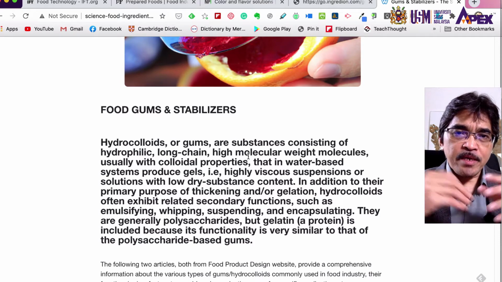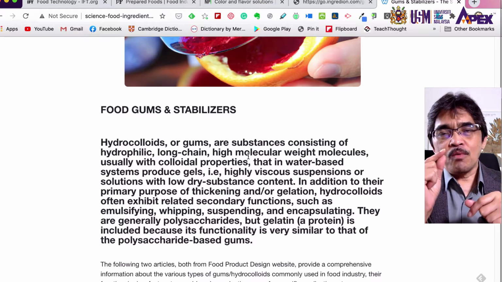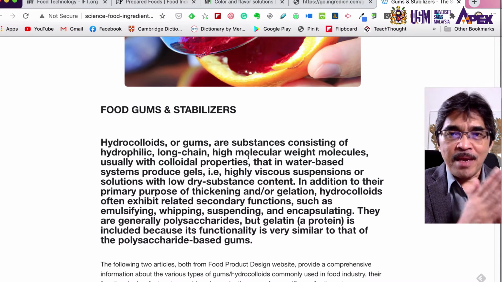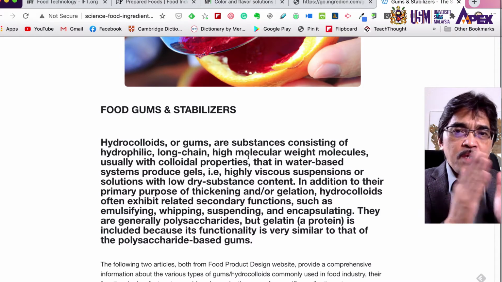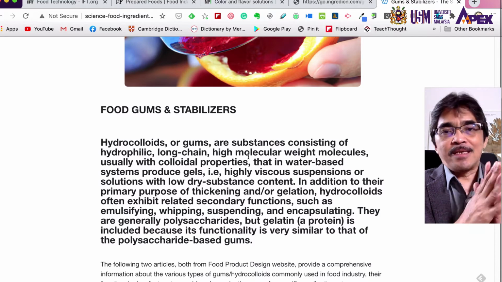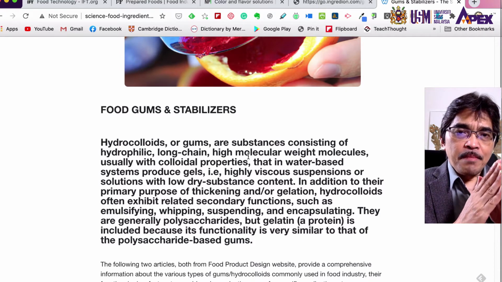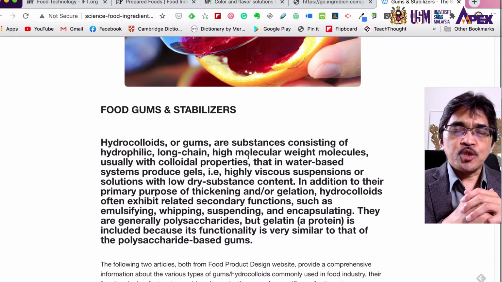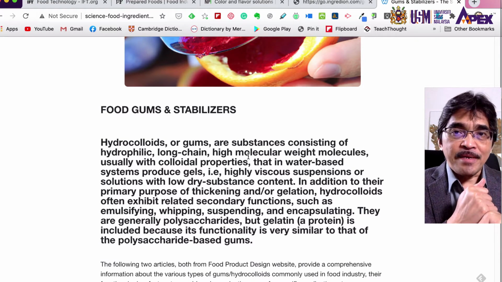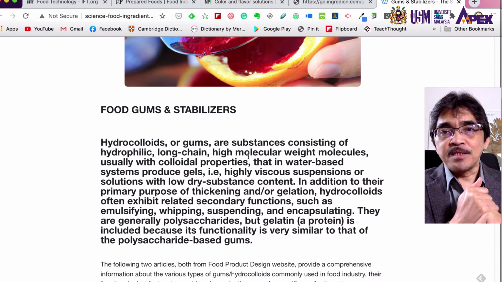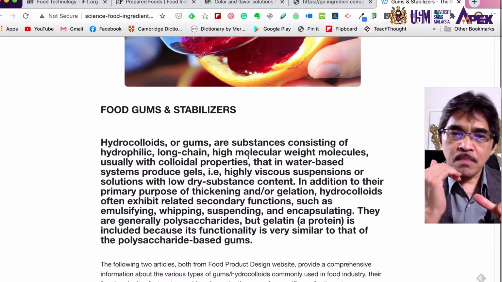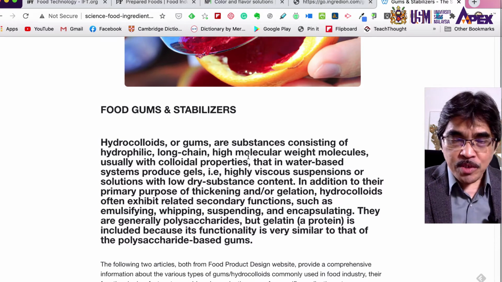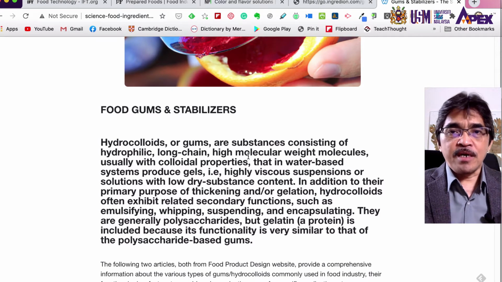It's very hydrophilic, but gelatin is one of few examples of hydrocolloids from animal source, from mammalian, from cow and pig bone and skin. But most of the other types of hydrocolloids that we discuss in this topic are derived from plants and from different parts of the plant. Some are from fruits, some are from tubers, some are from seaweeds, for example alginate, agar, carrageenan.